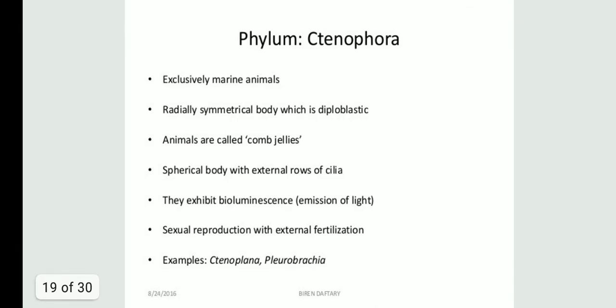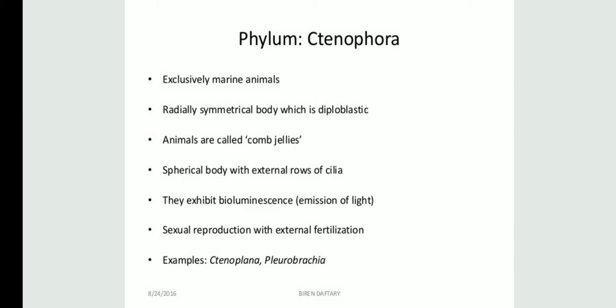Talking about the next phylum, that is Ctenophora. They are exclusively marine animals, students. They are radially symmetrical. I have already explained what radially symmetrical is, students. They are diploblastic, so they consist of two germ layers only, and they are called comb jellies. So you should try to remember the common name as well, students, because it is very important. The animals under this phylum Ctenophora are known as comb jellies.